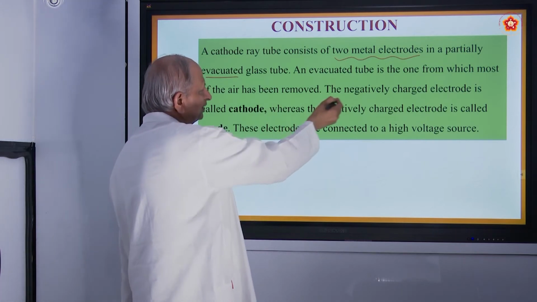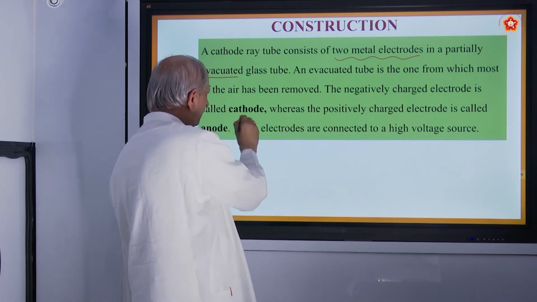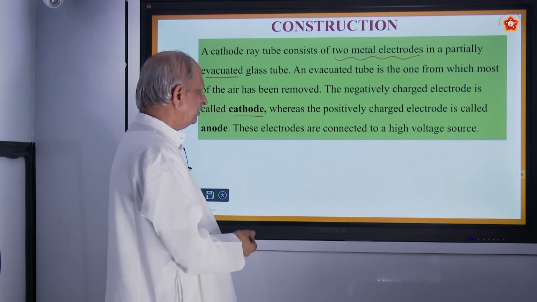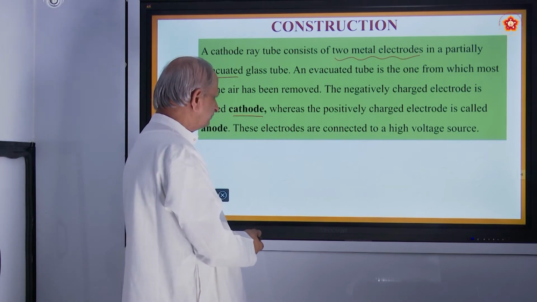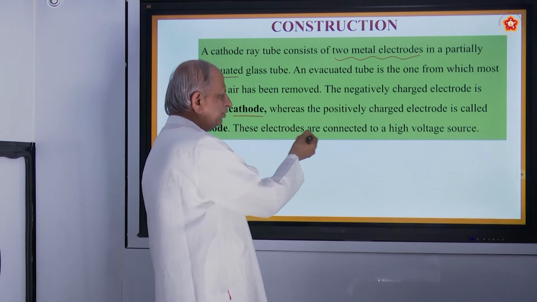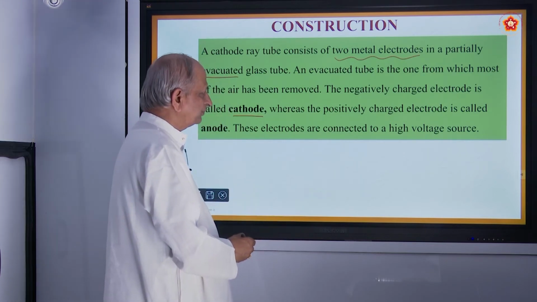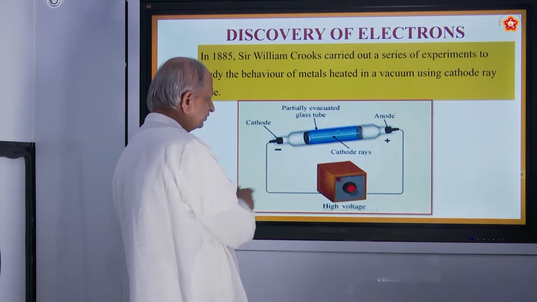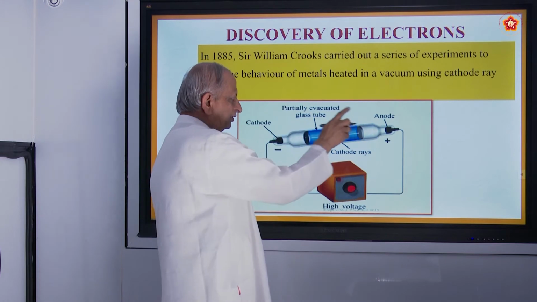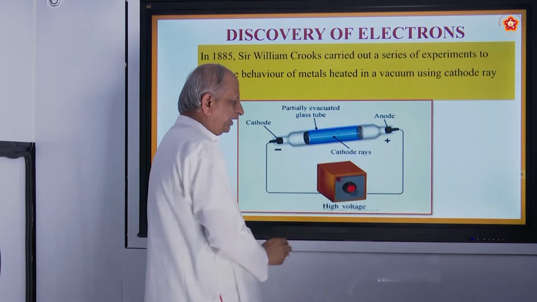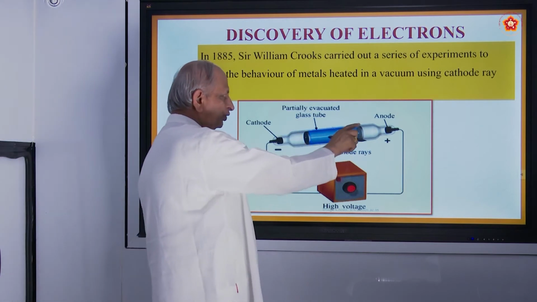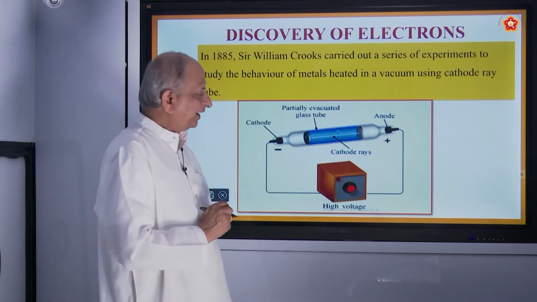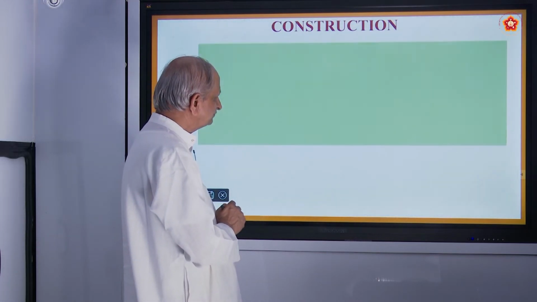Okay. The negatively charged electrode is called as cathode. I was just showing you. And positively charged electrode is called anode. These electrodes are connected to a high voltage source. Just now I was showing to you. Is it not? So, this is the thing: cathode, anode, high voltage source. This is the cathode ray tube. Very important question. They will ask for you to draw the diagram. So note it correctly. Okay.